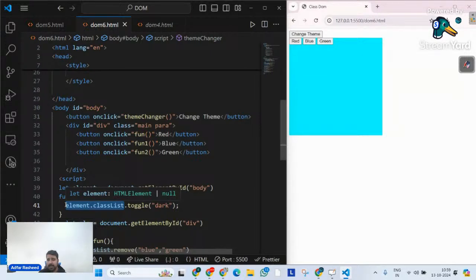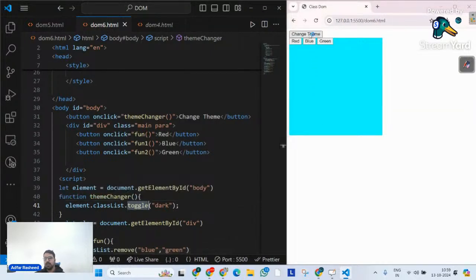Element dot class list returns a token list, an array-like list that holds all the classes for that particular element. And on the same class list, on the array of classes, please toggle. Toggle means add and remove: in one case, add, and in another case, remove.